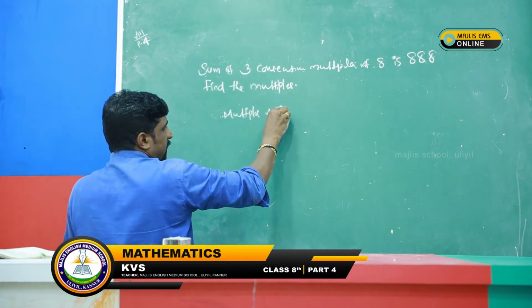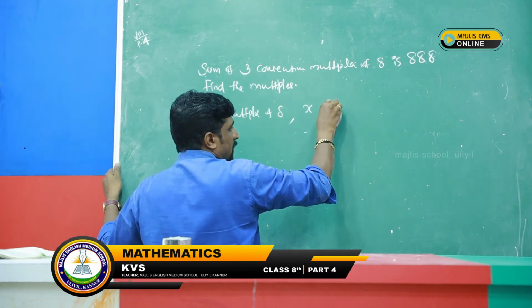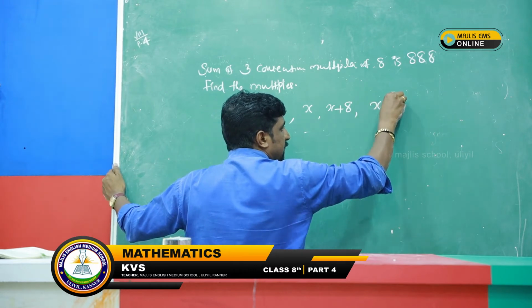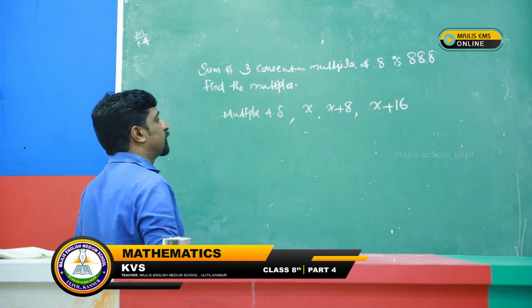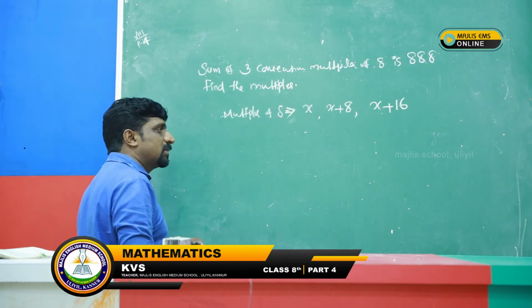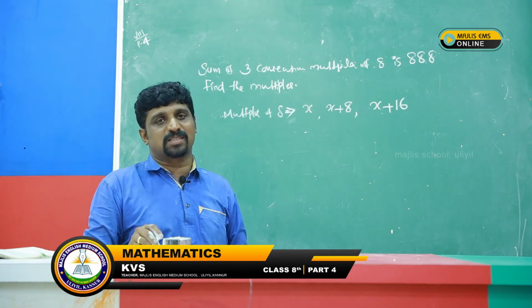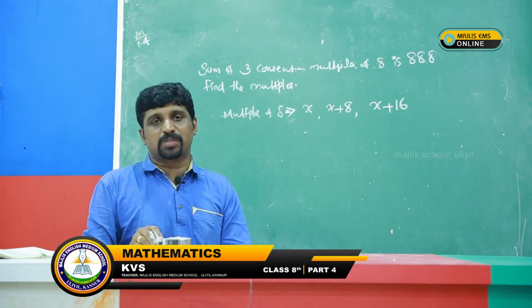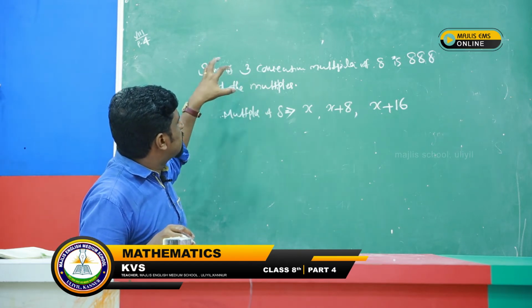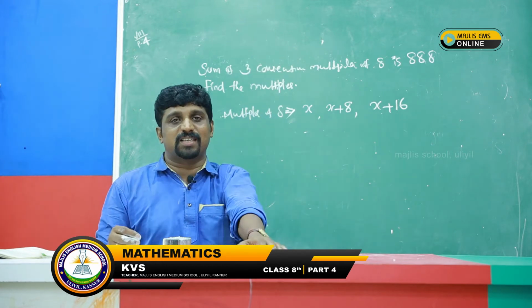Multiples of 8 we can take like this. First one x, comma x plus 8. Then we can add 8 again, that means x plus 16. Multiples of 8 we can take like this: first number x, then x plus 8, then x plus 8 plus 8, that is x plus 16. This is three consecutive multiples of 8. Okay. Then condition is given, sum of these three is 888.